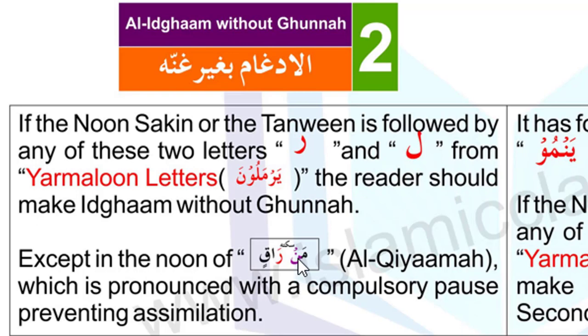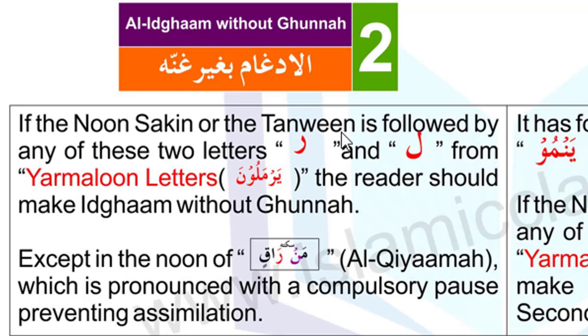As you can see in this example, after the noon sakin, the next letter is Ra, but we do not make idgham here. Why? The reason is that there is a compulsory pause which is called sakta. So sakta means like when this sign comes, you will stop your voice there, but you will not break your breath.